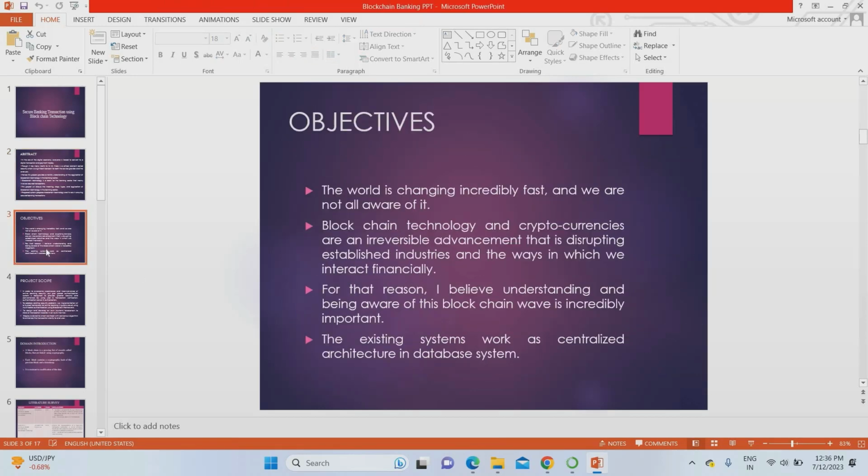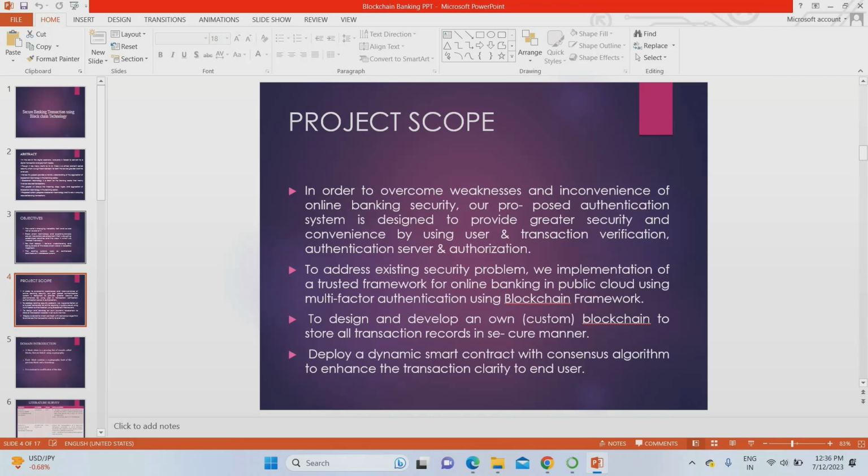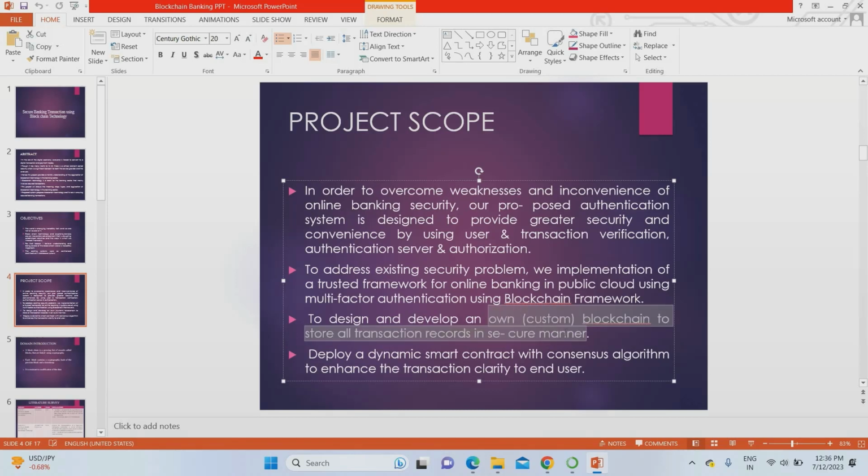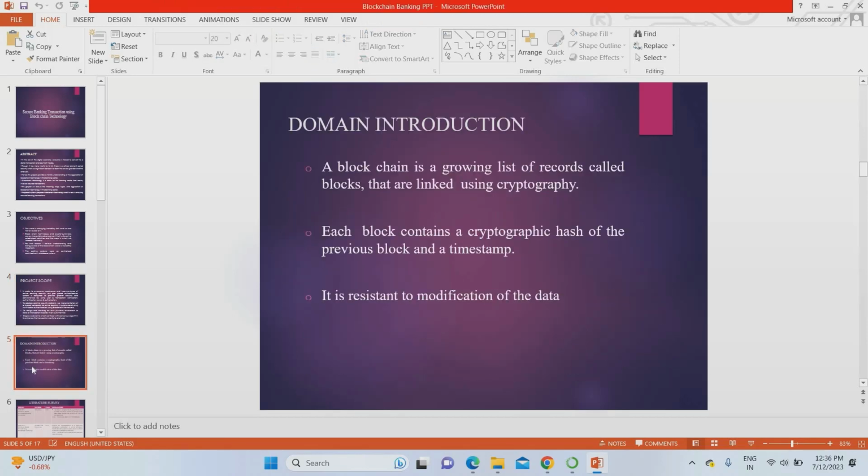Then the objective is given, and the project scope. The major scope is to address the existing security problem. To overcome the existing security problem in the online banking domain, we are going to apply blockchain technology. This is a custom-made application. We are not using any existing application. This is a custom-made application for the specific bank. These are the things we are going to use here. The domain I already mentioned; it comes under blockchain.